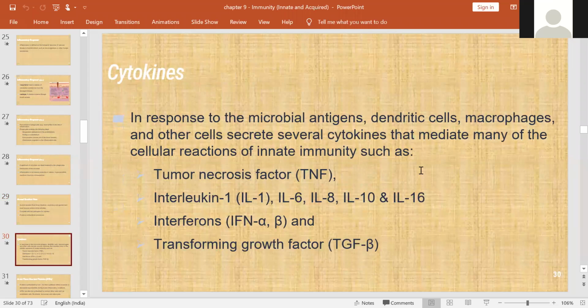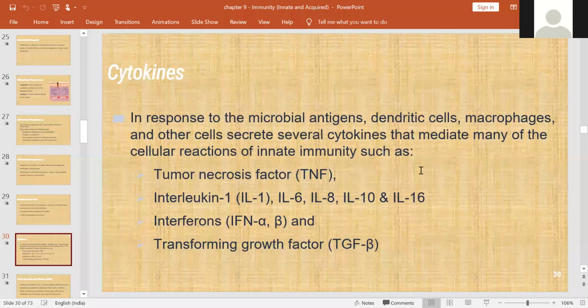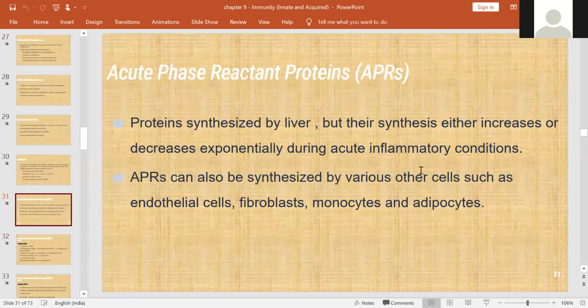Okay, and coming to the cytokines, in response to the microbial antigens, dendritic cells, macrophages and other cells will secrete several cytokines. So these mediate the inflammatory reaction. Those are tumor necrosis factor, interleukins, interferons, and transforming growth factor beta. Okay, all of you remember this.